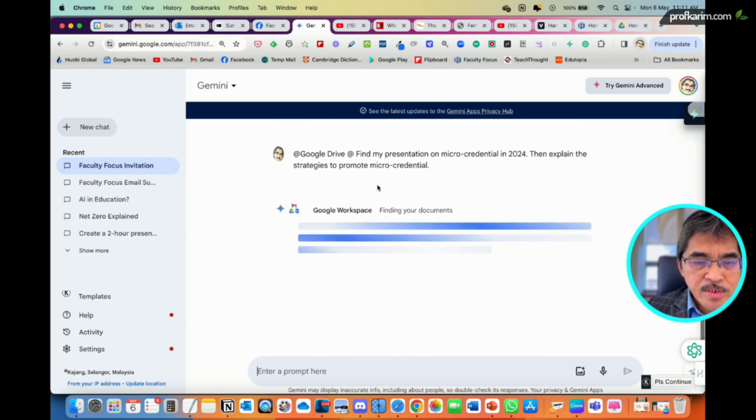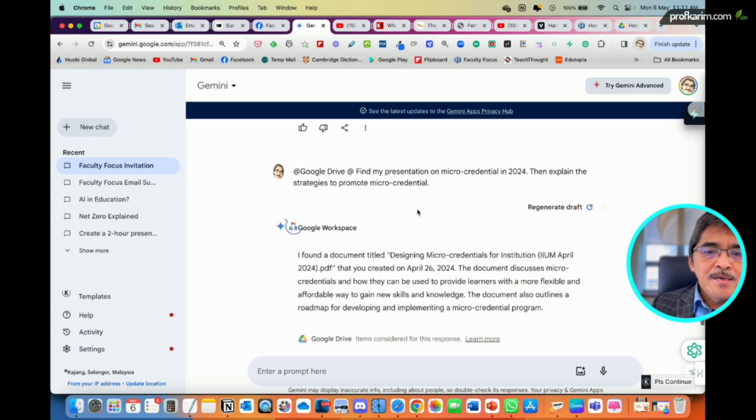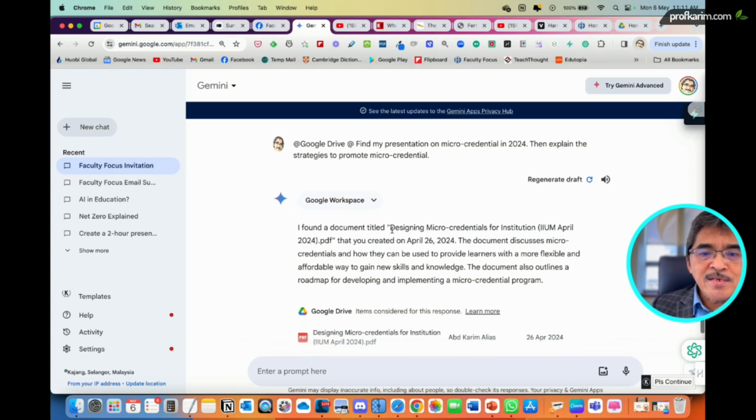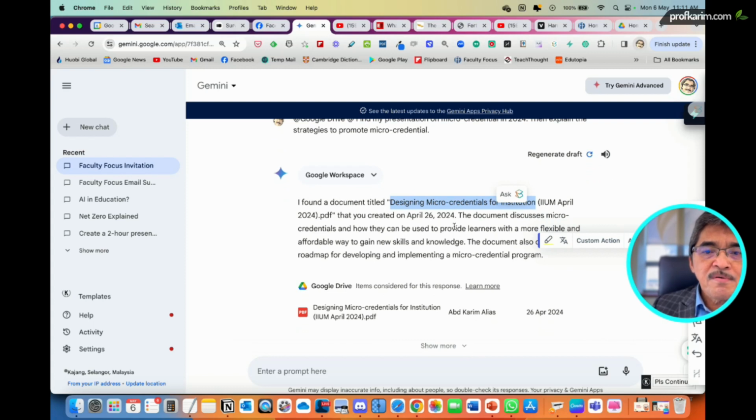So now Drive tries to find any file with micro credential in the keywords. I found the document entitled Designing Micro Credential. So it actually picked up that file just now, the PDF file that you created in April 2024.